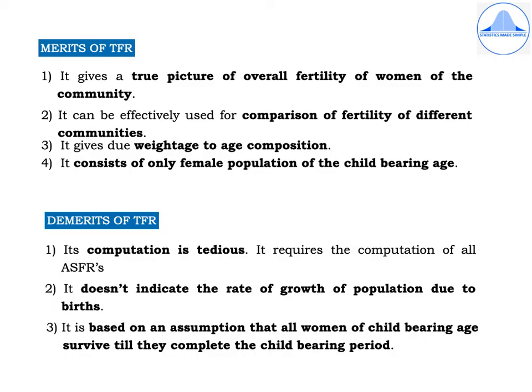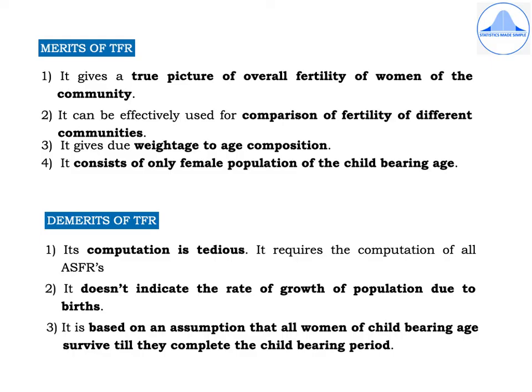Some of the demerits of TFR are: first one, its computation is tedious because it requires the computation of all ASFRs. Second, it doesn't indicate the rate of growth of population due to births because the male population is not taken into consideration.